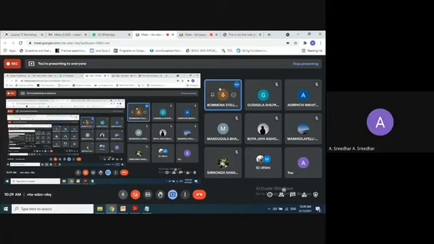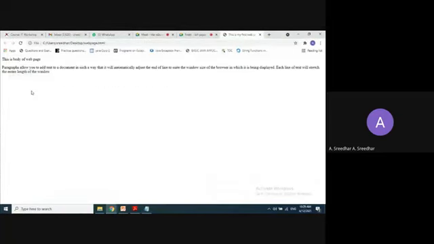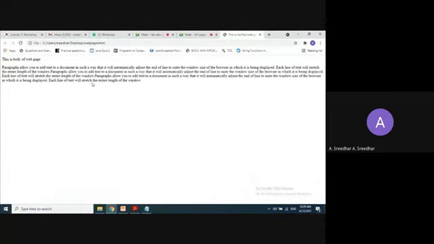I want to add one more text. So like this paragraph is going to be displayed. As we discussed, it's going to be automatically adjusted with that window size or that web page size.